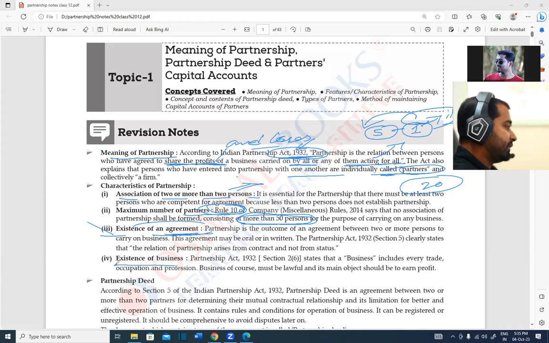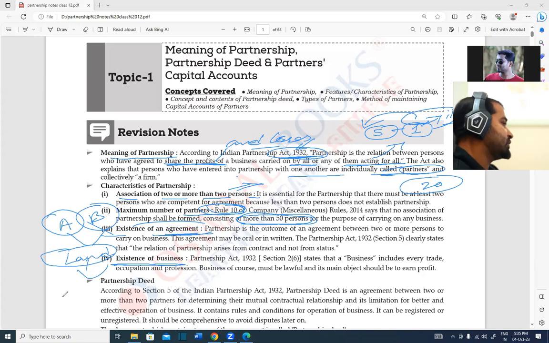The next point is very, very important: existence of business. If 2 persons come together to do one piece of work one time, and after that they are not doing that work again. For example, A and B join together and purchase a land for rupees 1 lakh, and dispose of it for rupees 2 lakh.